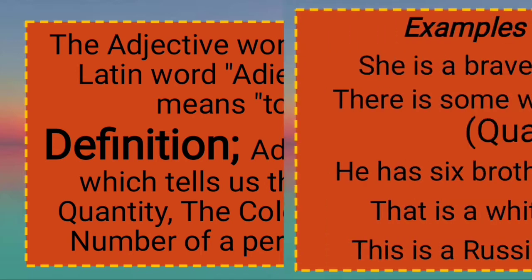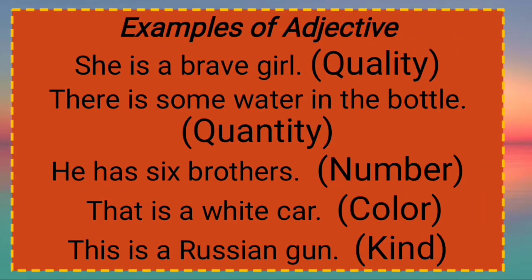Its examples are: she is a brave girl. Now here brave is what? Brave is her quality. There is some water in the bottle. We are talking about quantity. He has 6 brothers. Now here numbers are there, means 6. 6 is what? 6 is adjective. And that's a white car. We are talking about color, means white. And this is a Russian gun. This is an American gun. This is a Pakistani gun. So we are talking about kind.